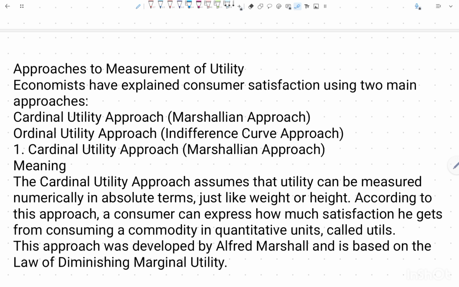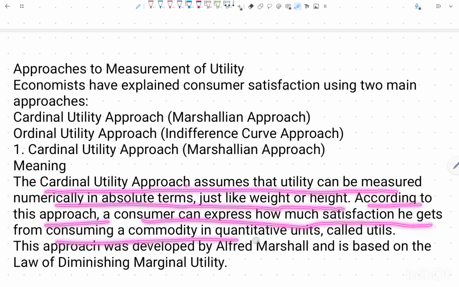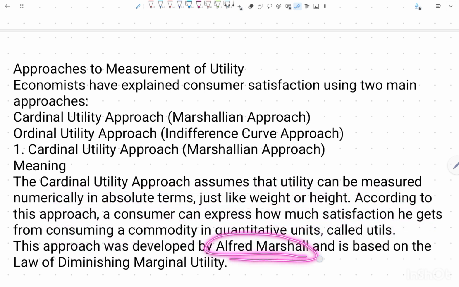Here it says that the cardinal utility approach assumes that utility can be measured numerically in absolute terms, just like weight or height. According to this approach, a consumer can express how much satisfaction he gets from consuming a commodity in quantitative units called utils. This approach was developed by Alfred Marshall and is based on the law of diminishing marginal utility.